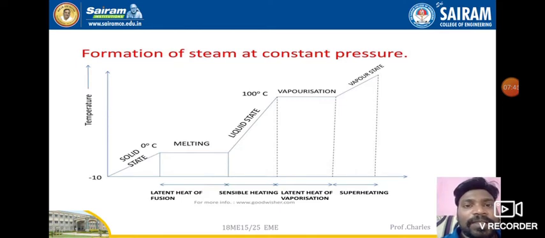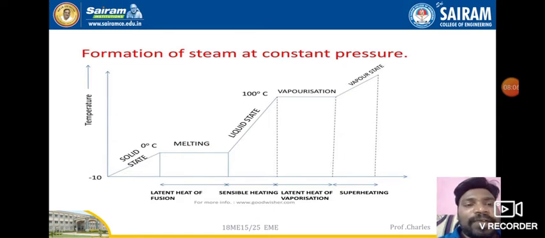If you further supply heat, it will jump into the superheated region. So it will also be in an inclined state. Inclined state indicates the temperature is rising. So this is nothing but superheating. So this is how the temperature enthalpy diagram is formed.